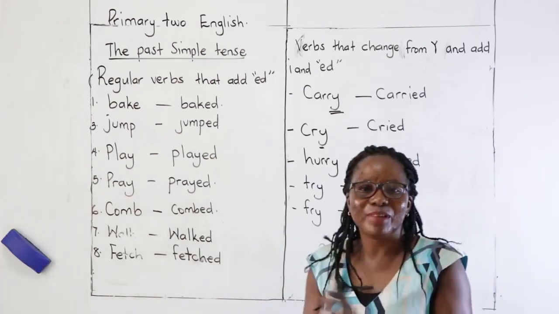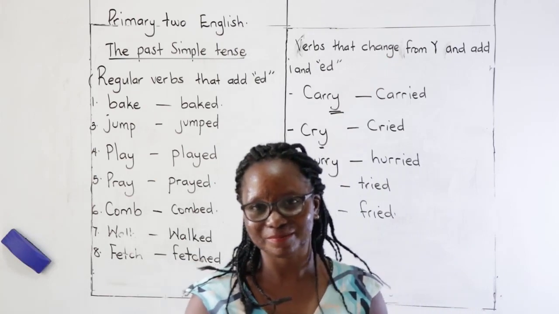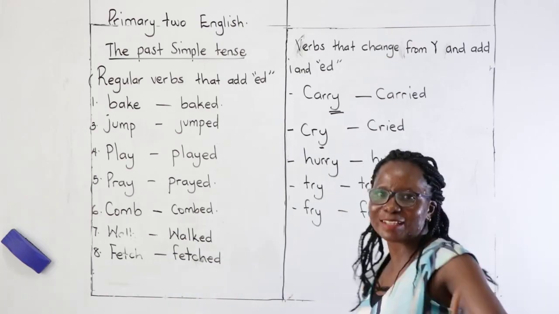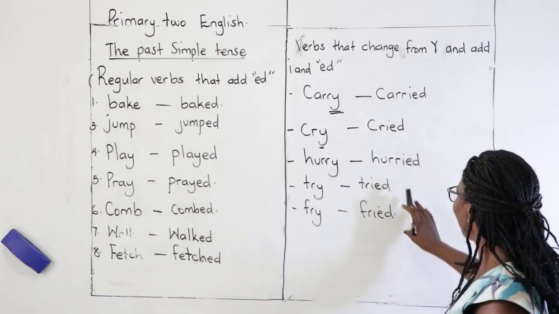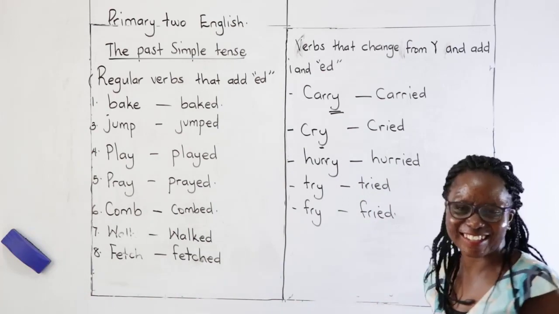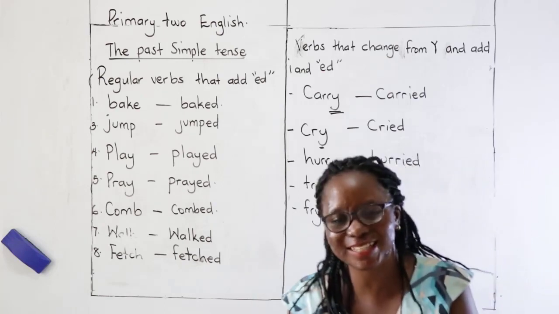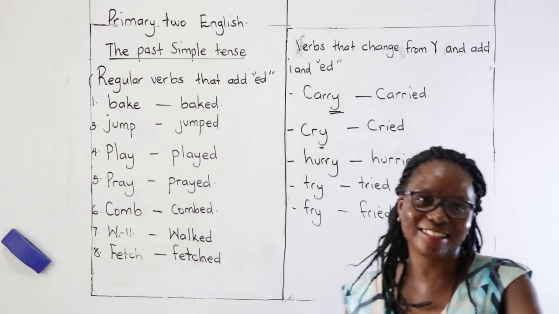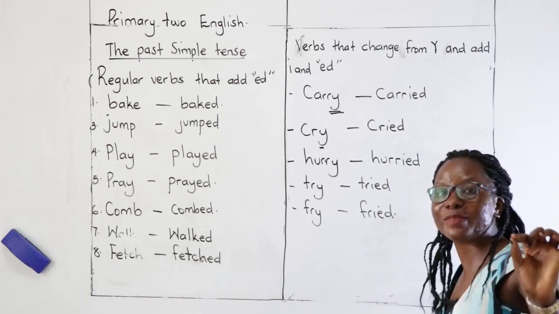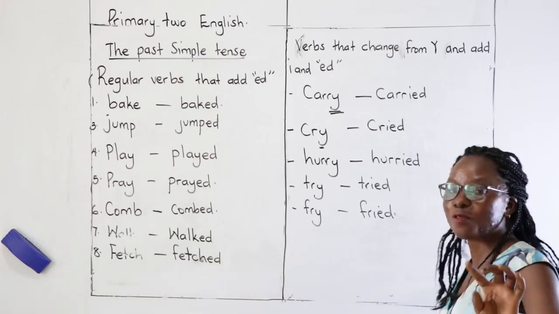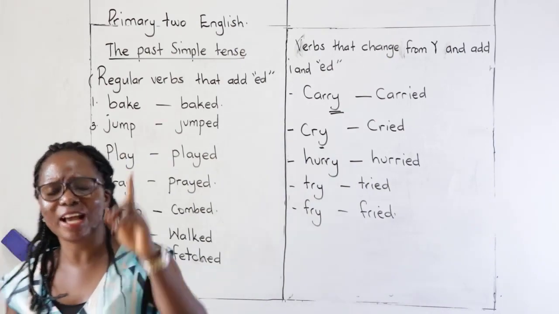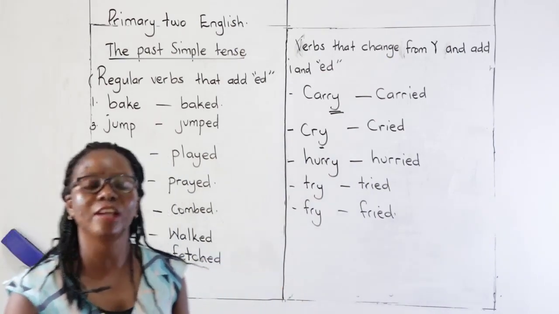I've tried my best to make it. I've tried my best to be who I am. Those are some examples using the word tried. I fried chips yesterday. I fried chicken yesterday. I fried meat. What did you fry yesterday? Ask Auntie what she fried yesterday. So, these are some examples of verbs that change the Y and you add IED.